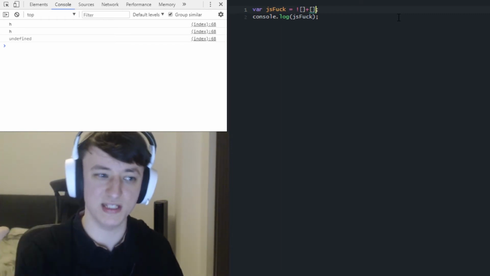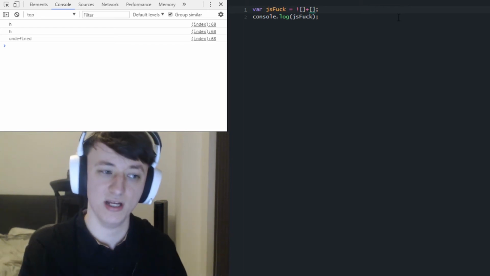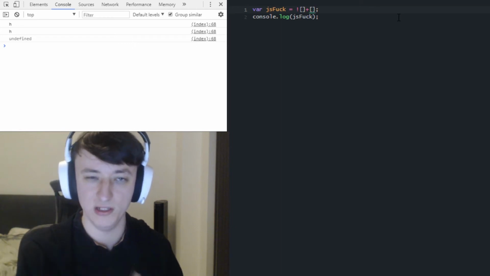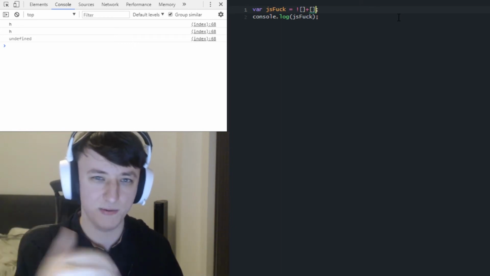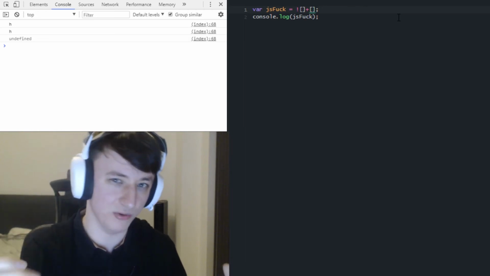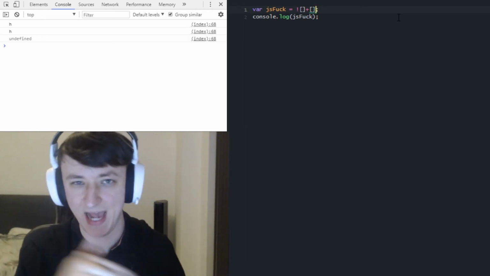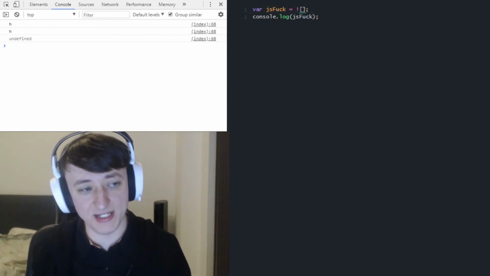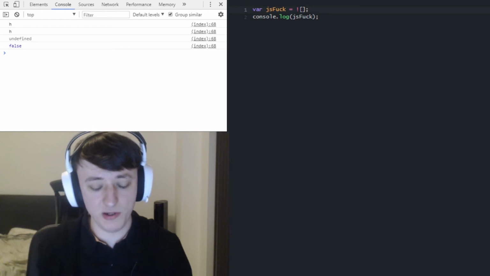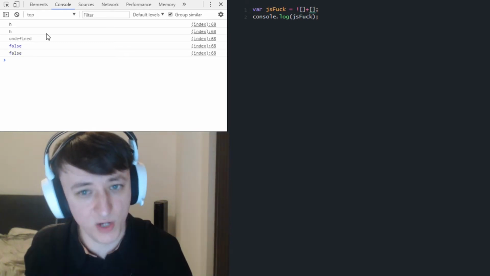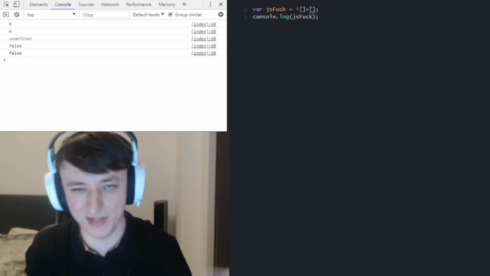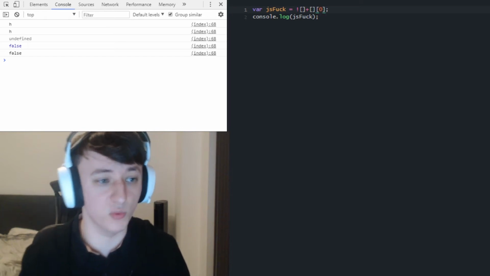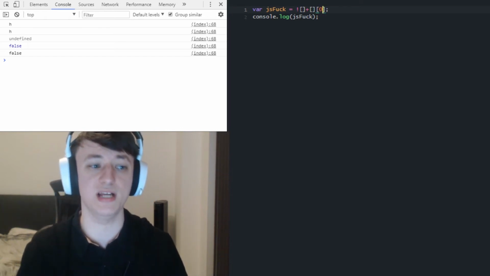Now, since there are no elements in the array, we are adding a completely empty string to our false, which obviously is a Boolean, but our plus operator will think, well, we're trying to do something with strings here, we're trying to concatenate strings, therefore I will convert this false into a string and add nothing because our array is empty. So if we run false without adding an array, we get false as a boolean, and now if we add an empty array, as I mentioned earlier, we now get it as a string. Note how it's in black in the console log, and since it's a string, we can now access it just like we would an array, since it's an array-like object, as I mentioned earlier.